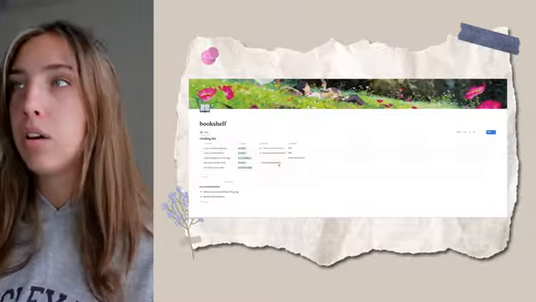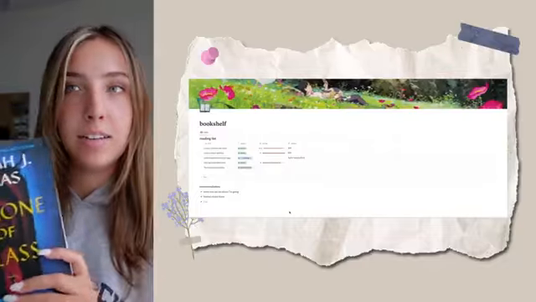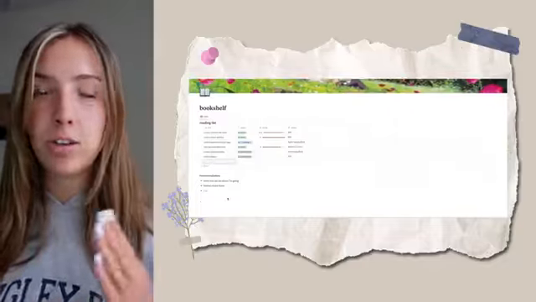You can put in your author. You can also add more sections to this table, like notes. I actually just got this book, Throne of Glass. As you can see, I really like the author Sarah J. Maas, so I'm going to officially add it to my reading list. And then underneath all of this, I also have my recommendations.